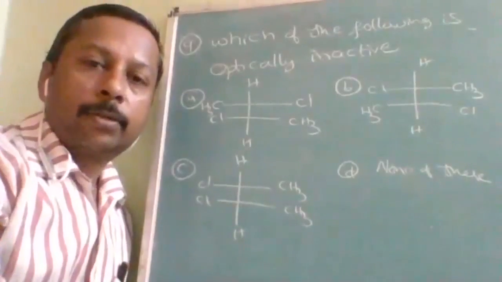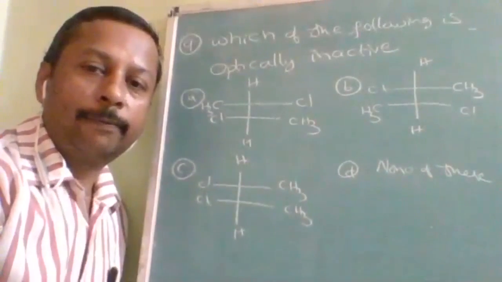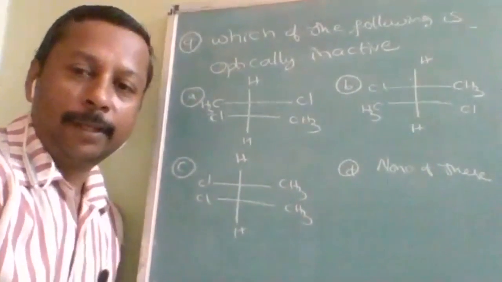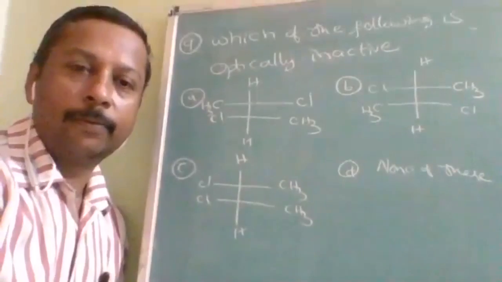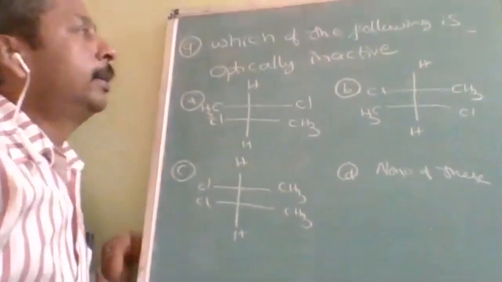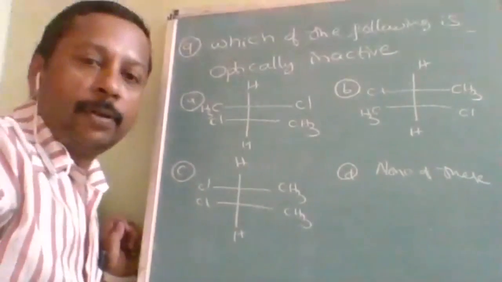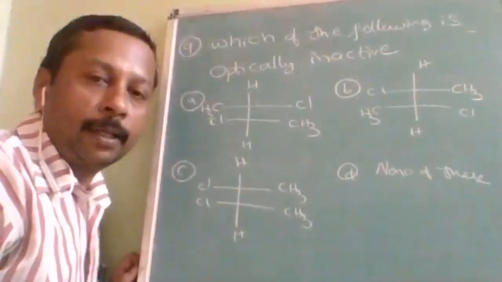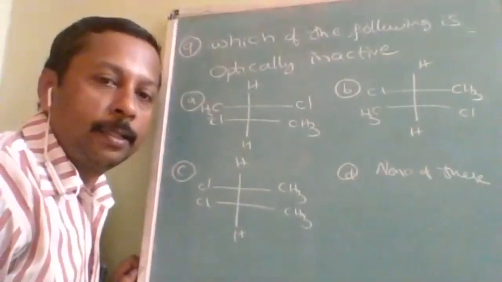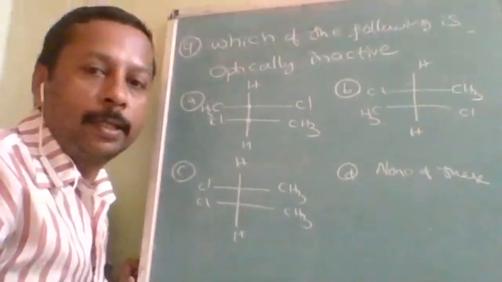Okay, here is the next question. Which of the following is optically inactive? Here is the question. It is not optically inactive because of a lack of chirality. Chirality centers are there. This is chiral, this is chiral. Two chiral centers are there.